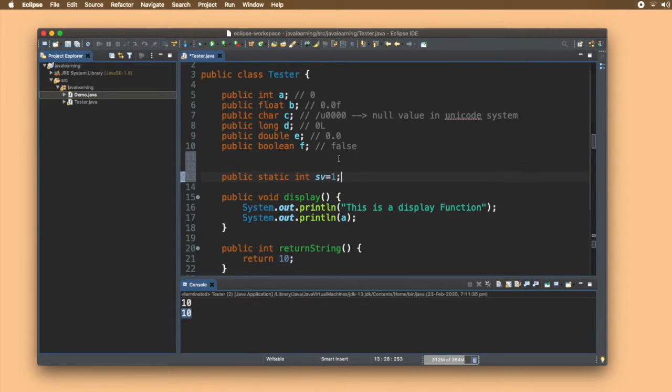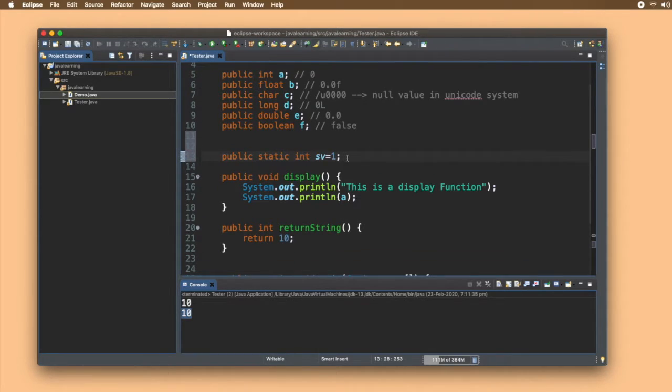If I create 10 objects, now for those 10 objects the value will be 1, right? Suppose on creating each and every object I am incrementing this value. That is, whenever I create a new object, this value is incremented by 1. So at the end of creating the 10th object, the value will be 10. Now if I access this value from the first object, the value will still be 10, not 1, because the static block or static variable is class level.